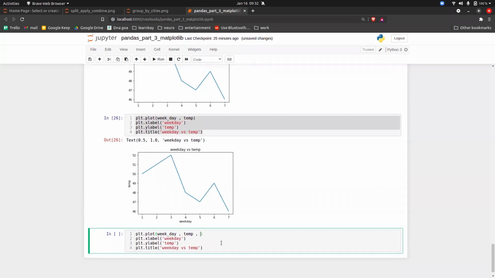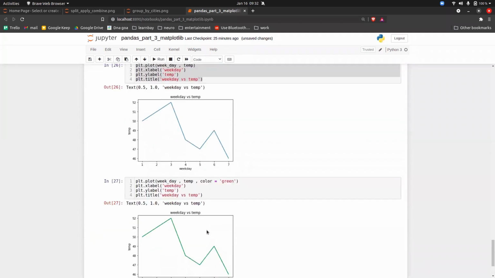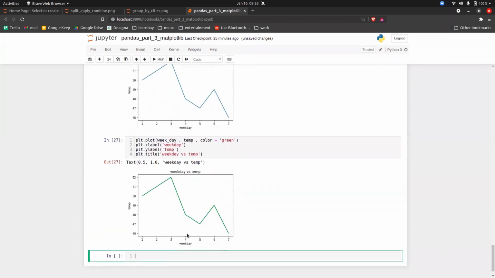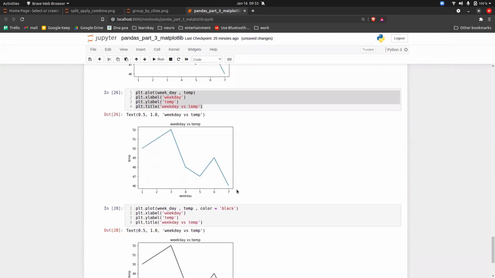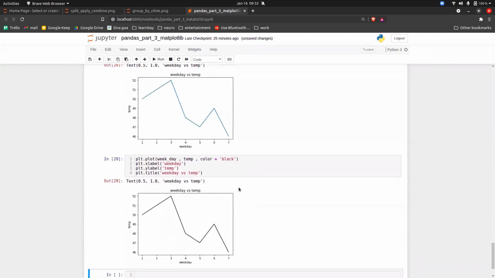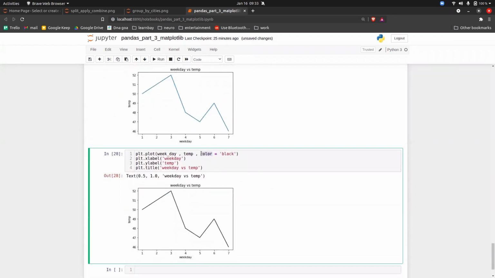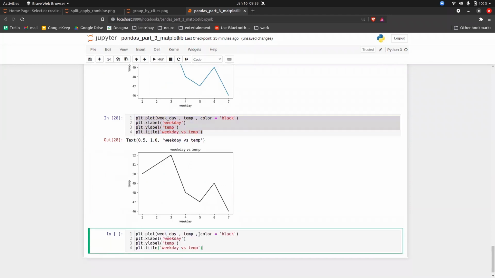For example, if you want to change the color, color is equal to green. Execute it and see, the color has turned to green. Similarly, if you want black, you write black here and it will turn to black. So you can use the color parameter to give color to the lines. And let's say you want different line styles.